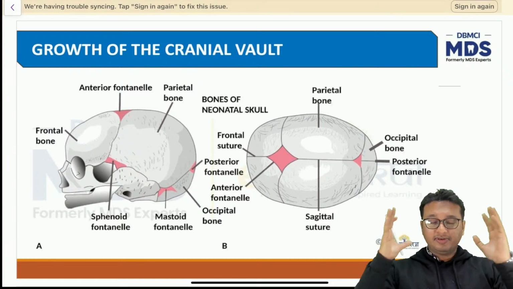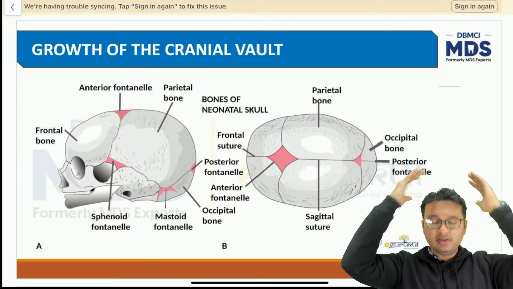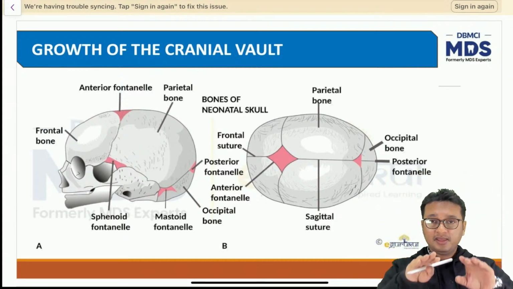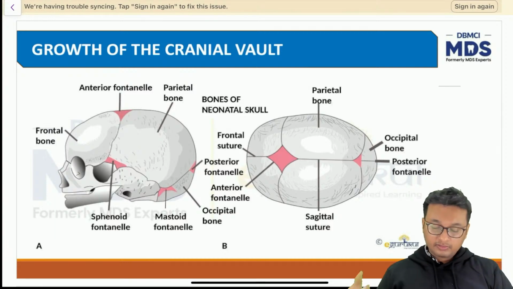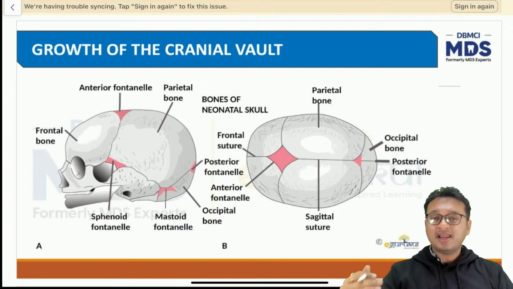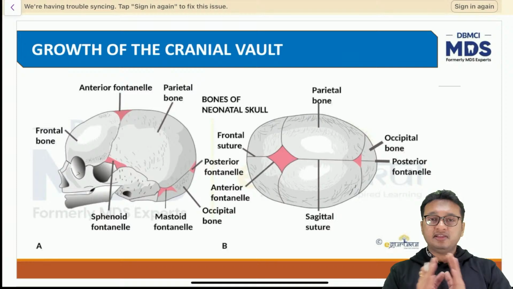The cranium is divided into two parts: the cranial vault, this is the vault, and the cranial base, that is the base where the brain lies. Talking about the cranial vault, as the child is born, you can see the face of the child is very small.